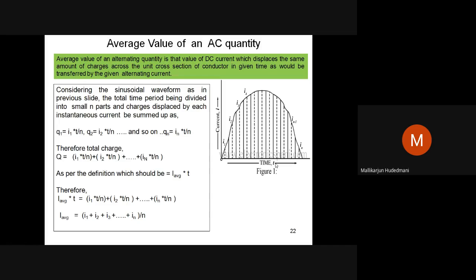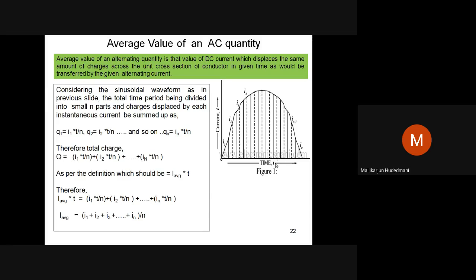When you connect an unknown quantity to that conductor for a known amount of time t seconds, naturally current will flow in the circuit. When current flows, it is a time rate of displacement of charges. How many coulombs of charge practically move from top to bottom or bottom to top, whichever way you are observing? How many coulombs of charge move away from that window of unit area? You have to count. When you count, that becomes the total charge displaced when an unknown quantity is connected.